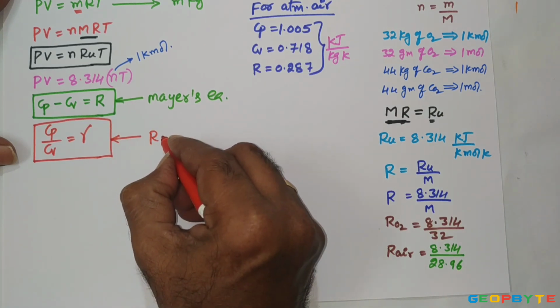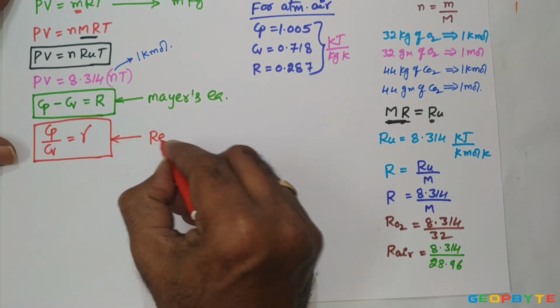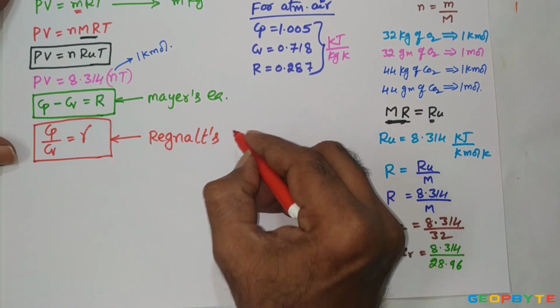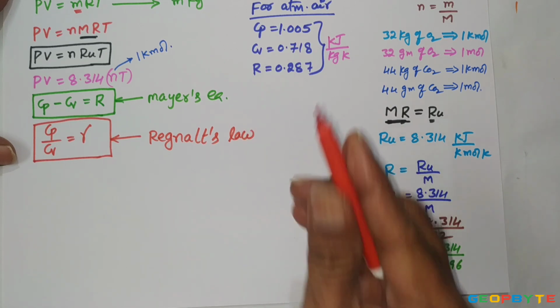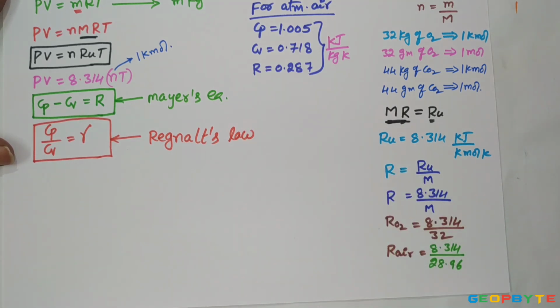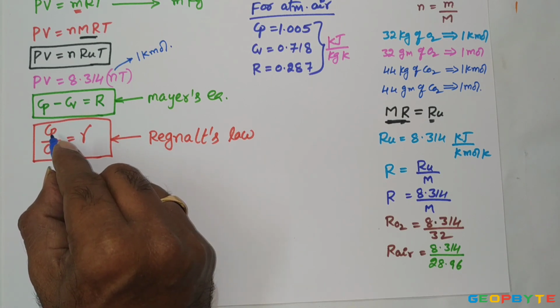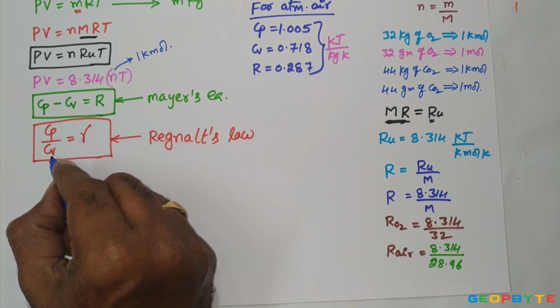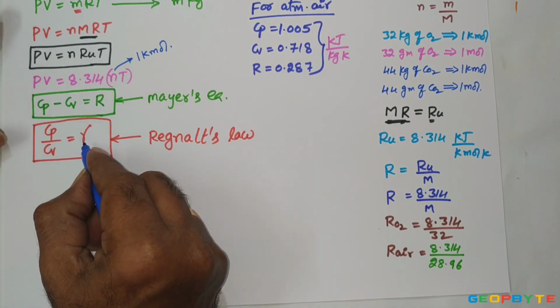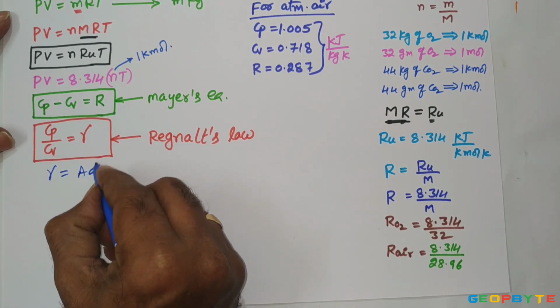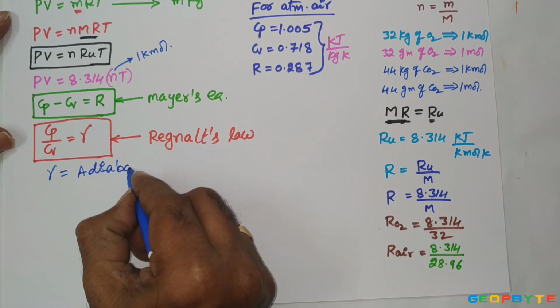That's why this relation is called Regnault's law. According to Regnault's law, the ratio between the two specific heats, namely specific heat at constant pressure and specific heat at constant volume, is another constant. That constant is called adiabatic index.